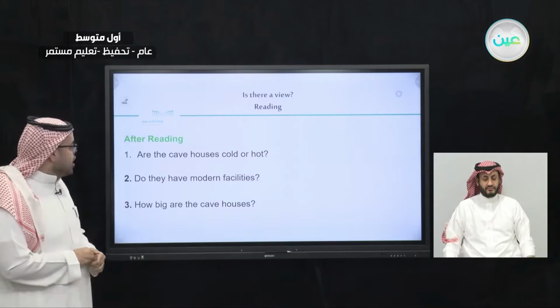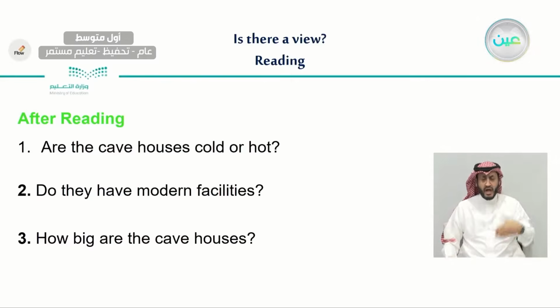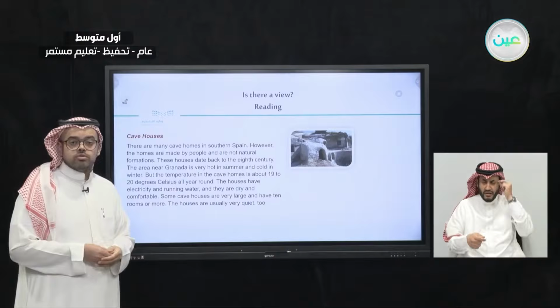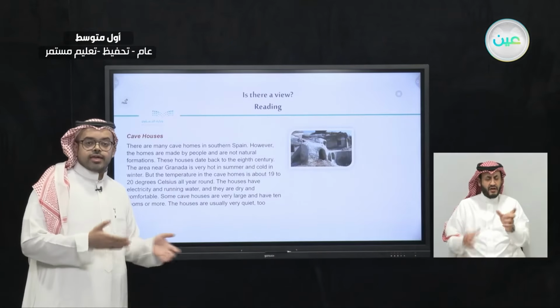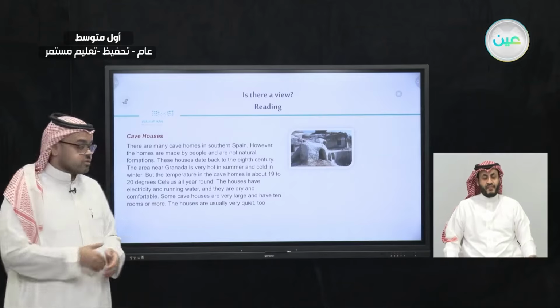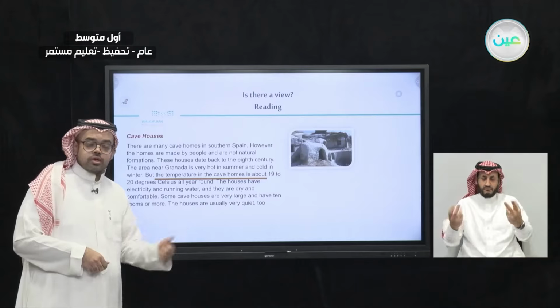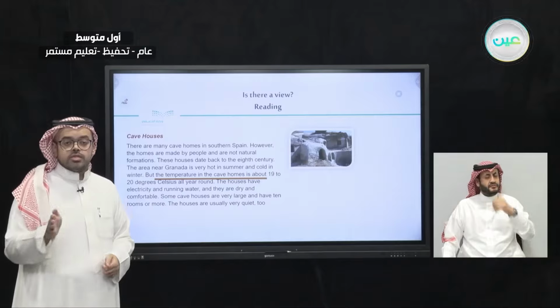So the first one, are the cave houses cold or hot? Let's go back to the text and try to find out the answer. We need to follow the text and find where it says whether the cave houses are hot or cold. It says here that the temperature in the cave homes is about 19 to 20 degrees Celsius all year round. What does that mean? It means that the caves are not cold and not hot. They have a mild temperature.